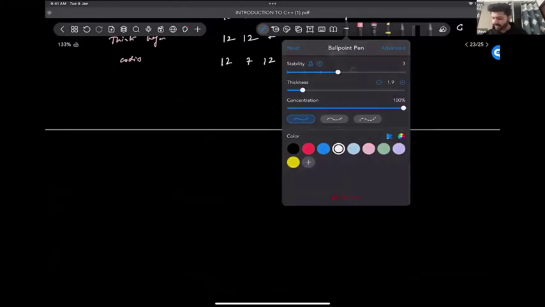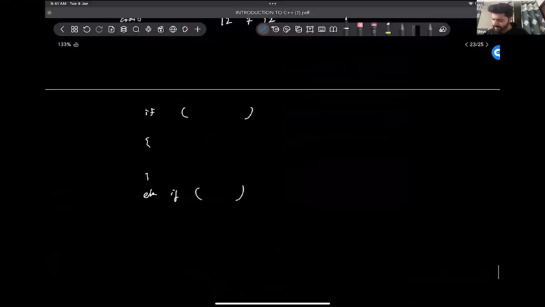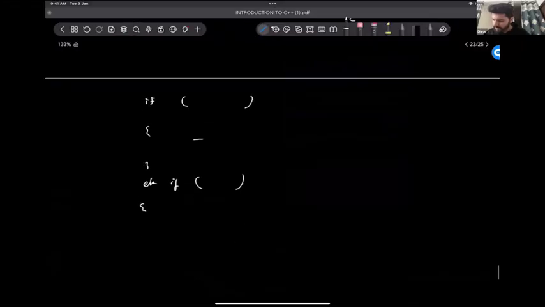Here exactly if else क्या होता है. If, we have if, right? Then we have else if. Yes. So just have a read about this if else ladder. It's very simple, very trivial. You will be able to understand it on your own. I will provide some reading material for you.